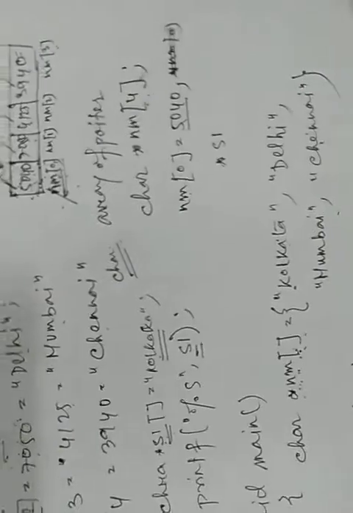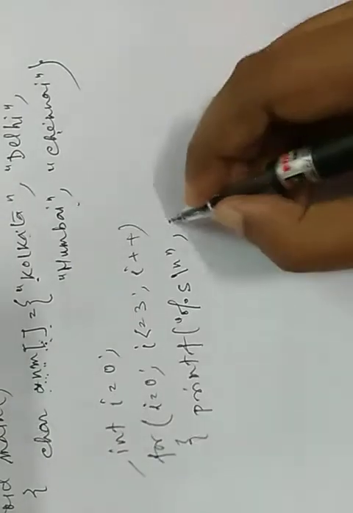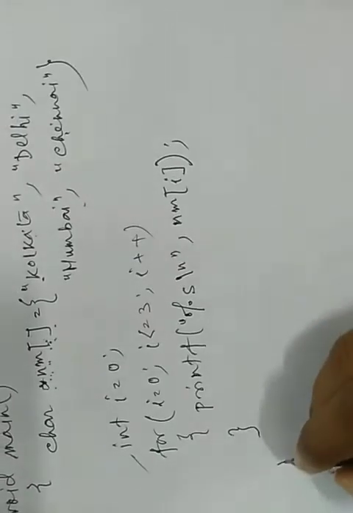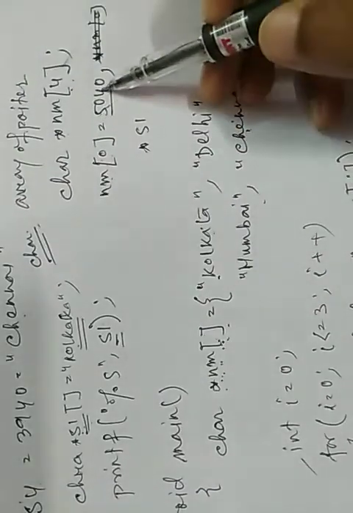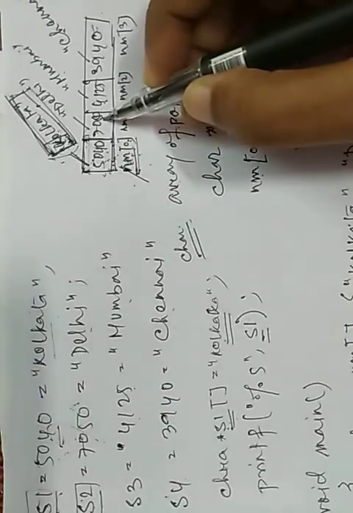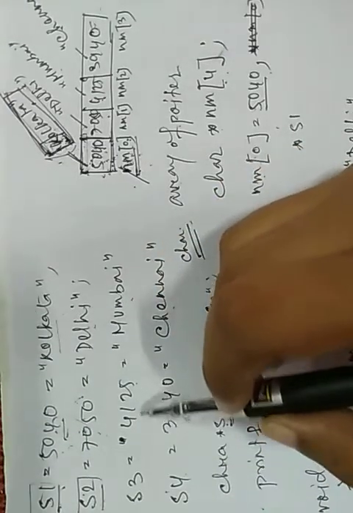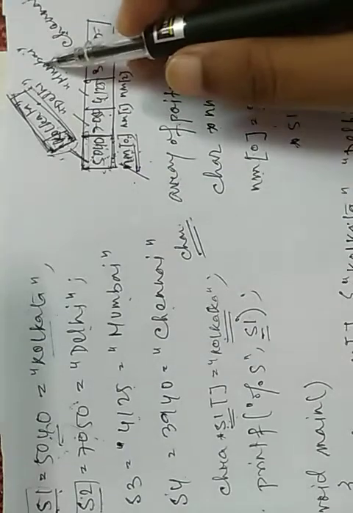Okay, so here also we only have to give this address name, that's why I am writing nm[i] here. So nm0 means 5040, the base address of Kolkata, it will print Kolkata. nm1 means 7050, that means the base address of Delhi, it will print Delhi. nm2 means 4125, so it prints Mumbai.